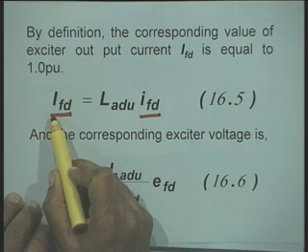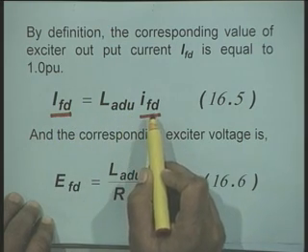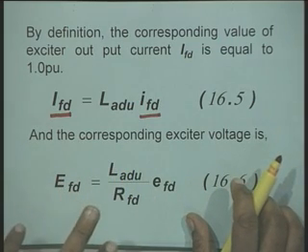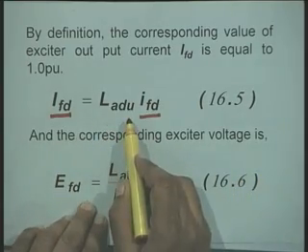Therefore, the capital IFD will be equal to LADU times small IFD. You can check yourself that the reciprocal per unit system of field current and the non-reciprocal per unit system of the field current are related by this quantity LADU.